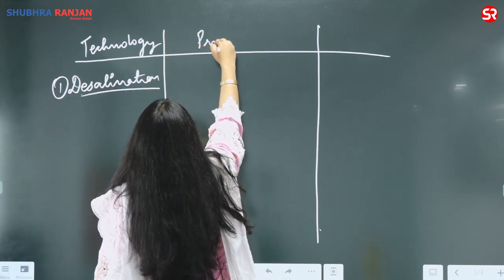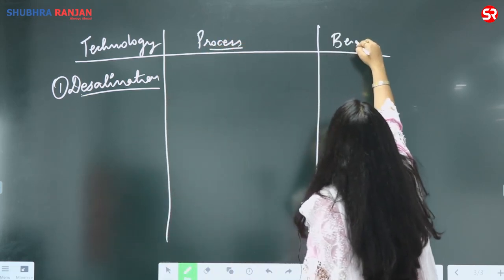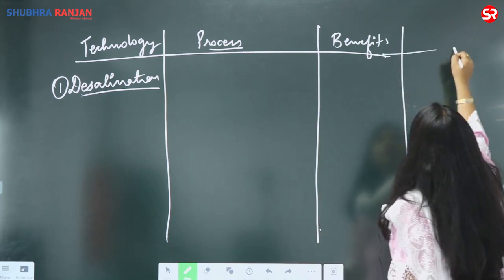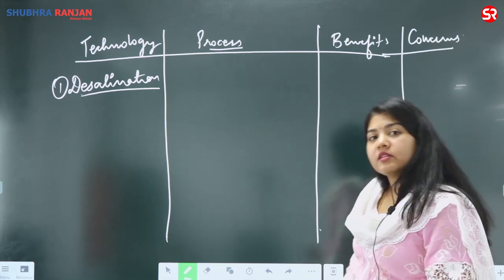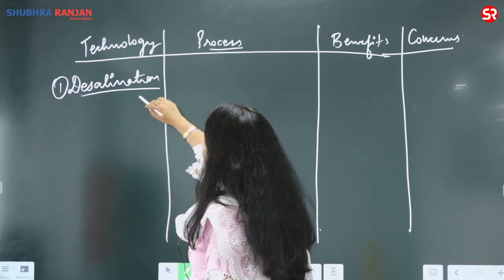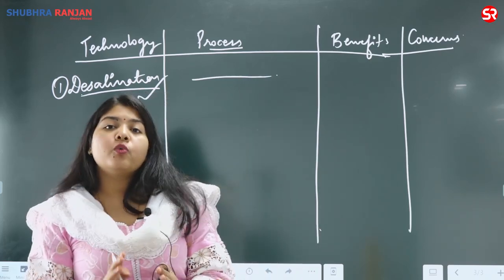What is the process? What are the benefits? And then what are the concerns? Right? सबसे आसान तरीका यही होता है. So you can write about the process of desalination, that is using the salt water or sea water to produce